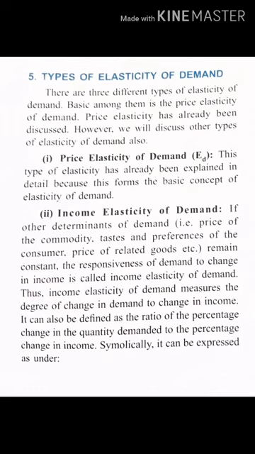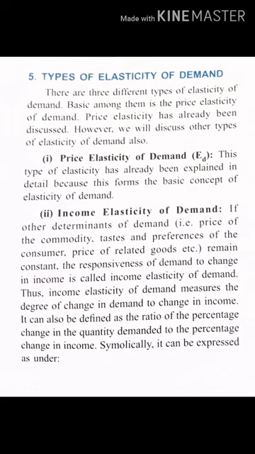Now if other determinants of demand, that is price of the commodity, taste, preference of the consumers, price of related goods, etc., remains constant, the responsiveness of demand to change in income is called income elasticity of demand. Now that means your purchasing power changes. Other factors are constant, only thing which changes is your purchasing power. That means your income is increasing.